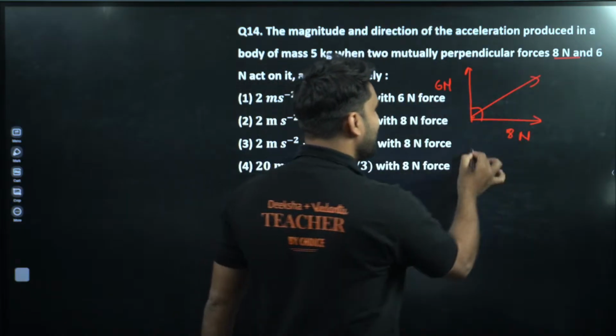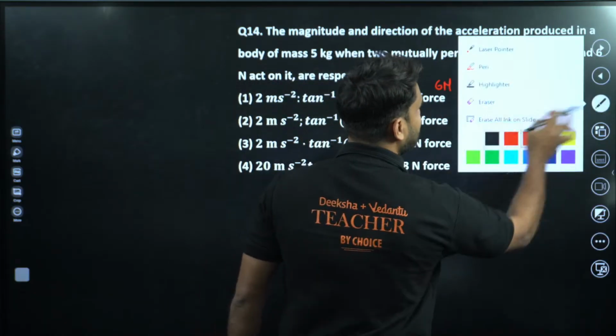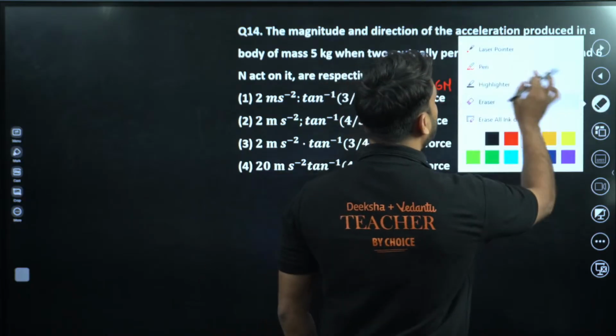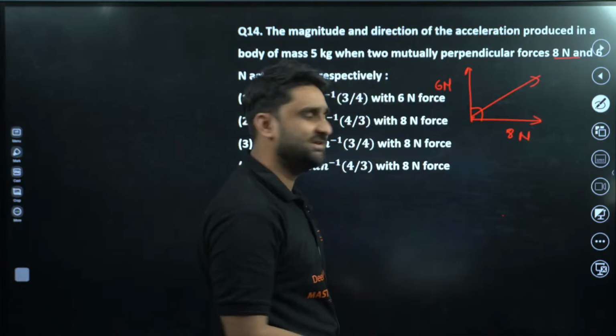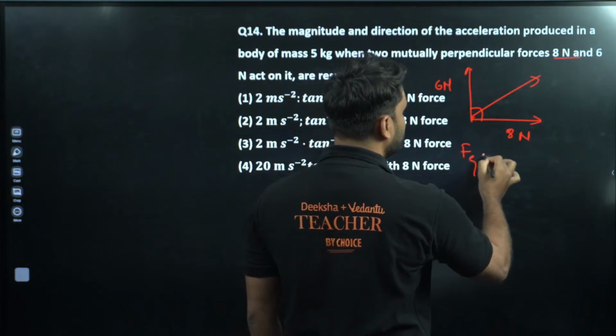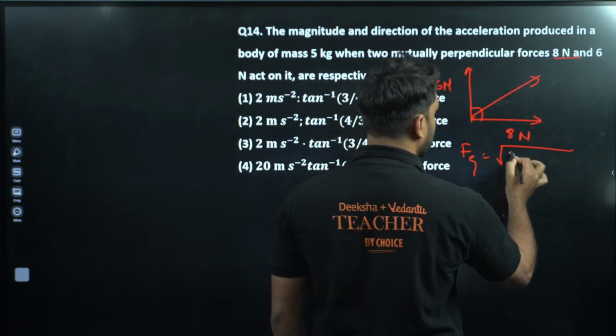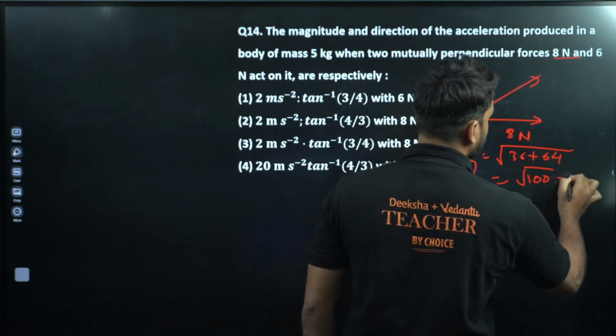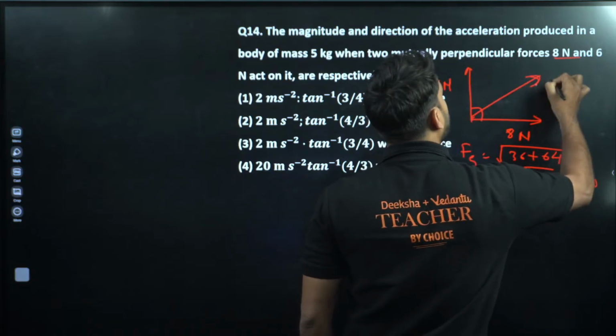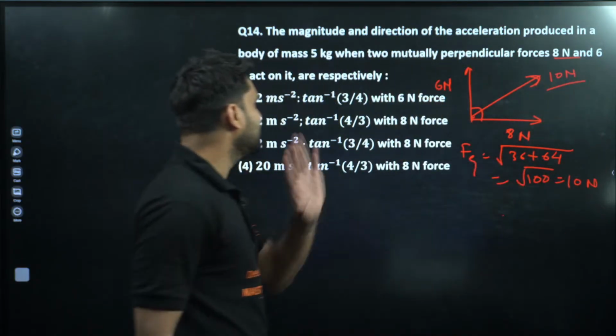We all know the resultant force will be equal to under root a square plus b square plus 2ab cos theta. So cos theta is cos 90, 0. So we can write here resultant force is equal to under root 6 square, that is 36, plus 64, this is 100, so this is 10 Newton. So 10 Newton is the resultant force. One answer is clear here.